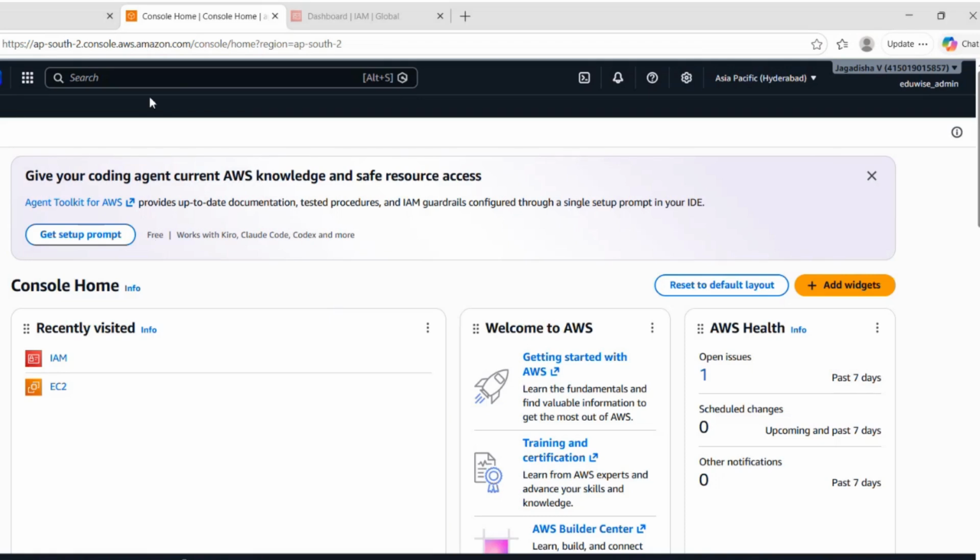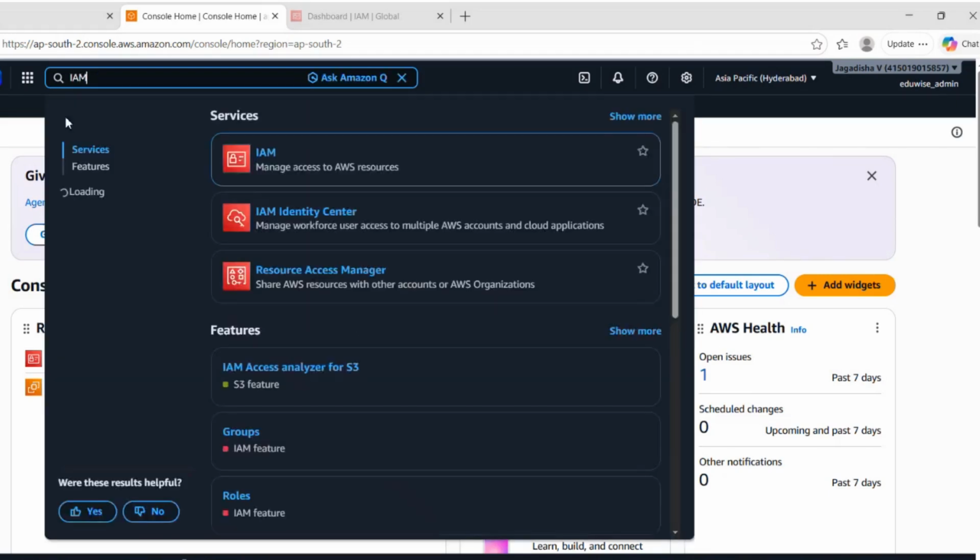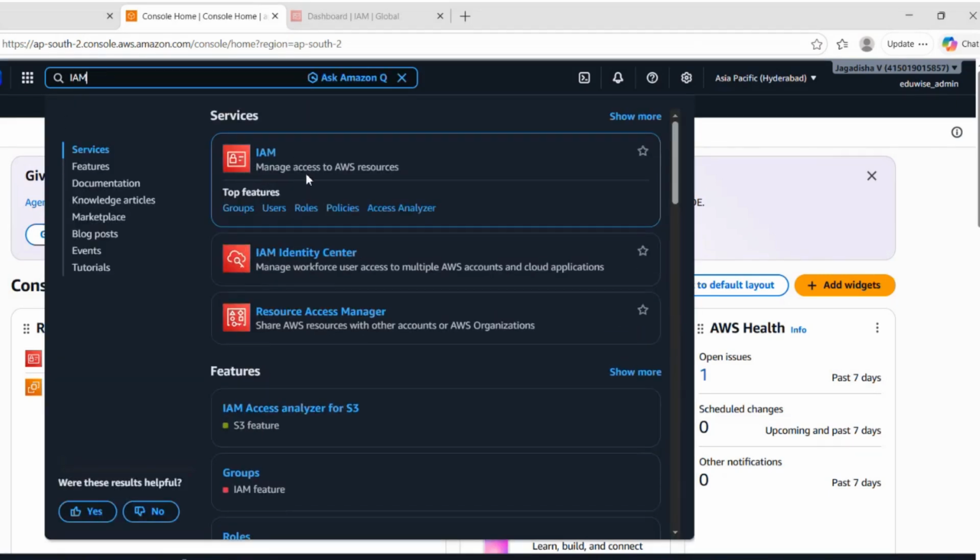But that is not a best practice in corporate life, right? So for that we will use IAM. IAM stands for Identity and Access Management. So here you can search for IAM. You'll see manage access to AWS resources. I'll click on this.